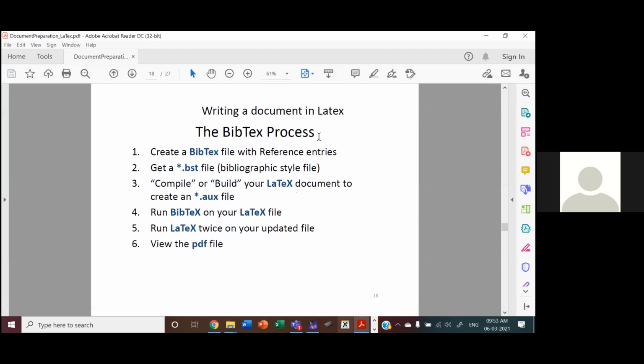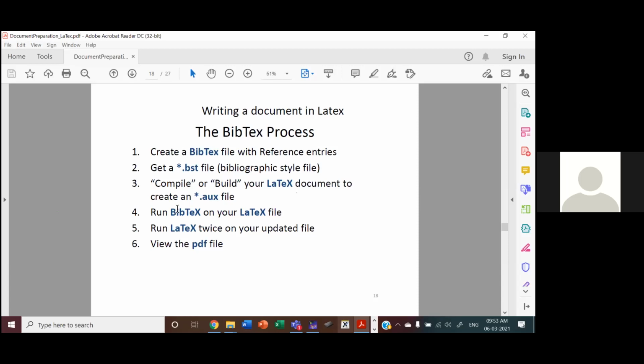The BibTeX process is the second, more advanced method, and it is very, very easy and very flexible. If you create a database of your reference papers, then in whichever document, your journal paper, your conference paper, your synopsis, or your thesis, wherever you want to cite any of these reference papers, you can simply pick it up from the database.